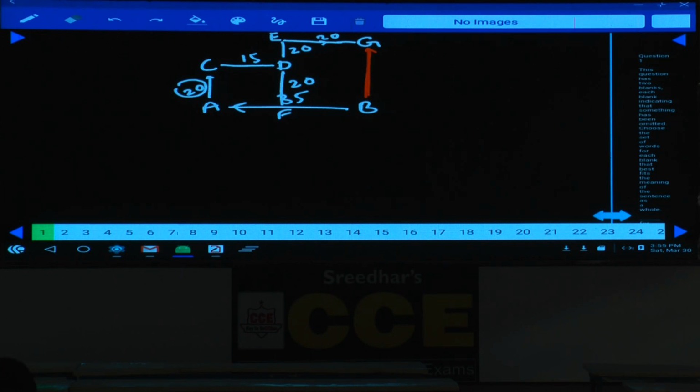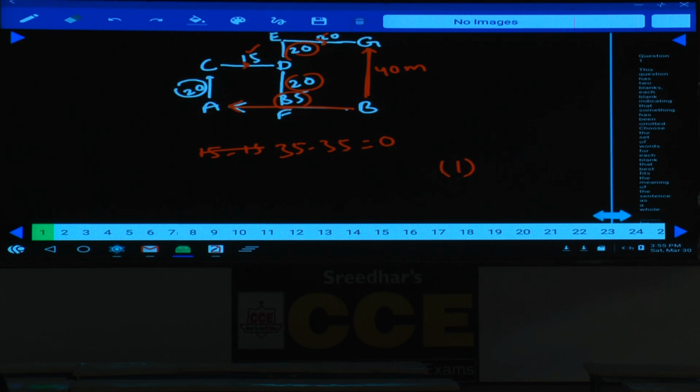Now this is only the vertical distance. Why the vertical distance here? Because the horizontal distance will be nullified. Towards the west, how much? 35. Towards the east, 15 and 20, that is 35. So 35 west and 35 east, hence 35 minus 35, and the horizontal distance has become 0. Now we are left with only the vertical distance. What is the answer here? This is 20 and this is again 20. Hence in total the distance between these two is 40 meters, and G is towards which direction? North. Hence 40 meters north, that is choice 1.